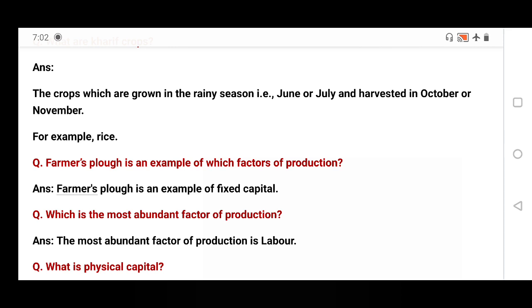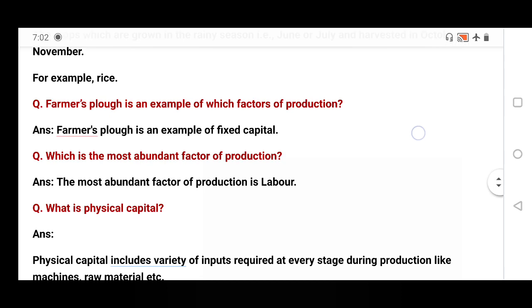Next, a farmer's plow is an example of which factor of production? It is fixed capital, because it is one type of tool to cultivate. That's why it is a fixed capital.